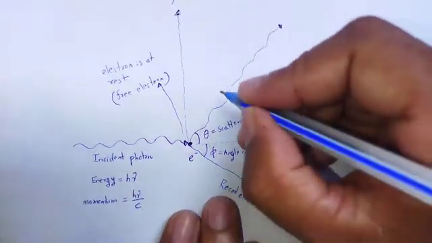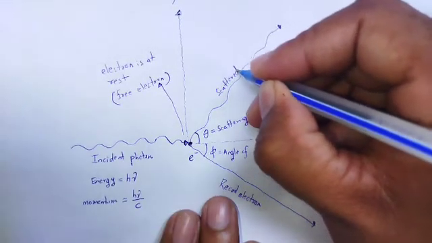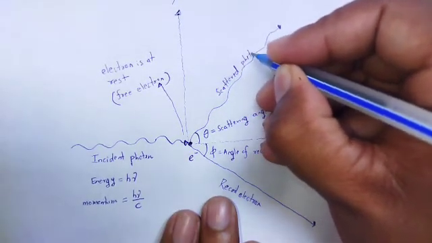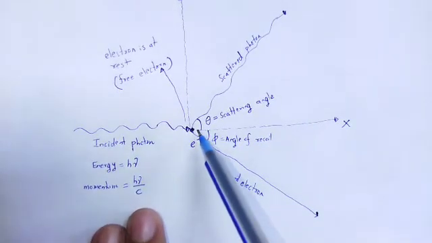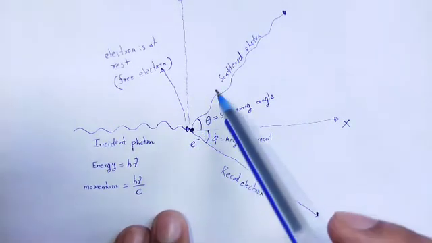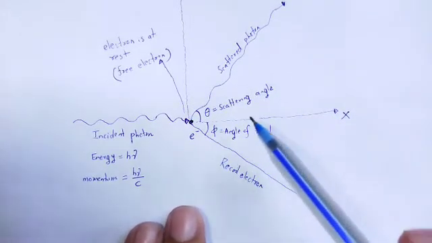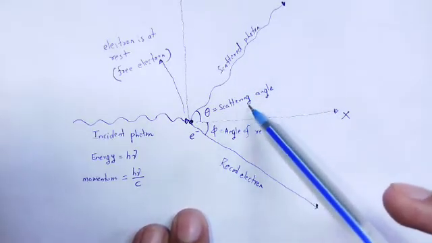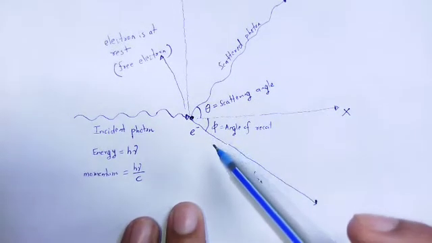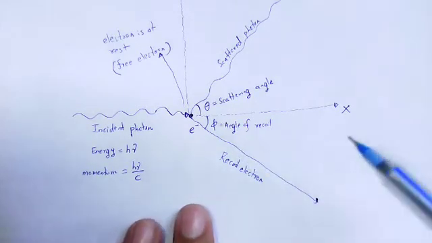This one is the scattered photon. So when the photon is incident on the electron, it is scattered and the electron recoils: the scattered photon at the scattering angle theta, and the recoil electron at the angle of recoil phi.